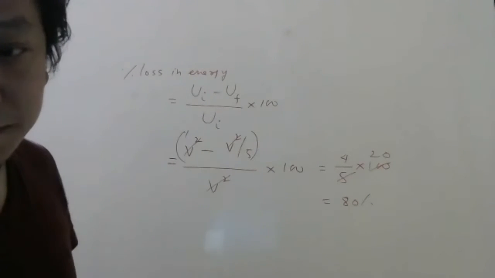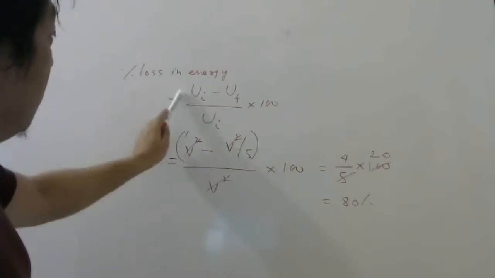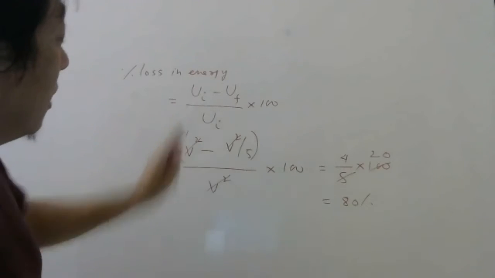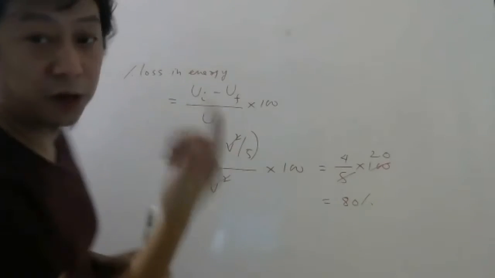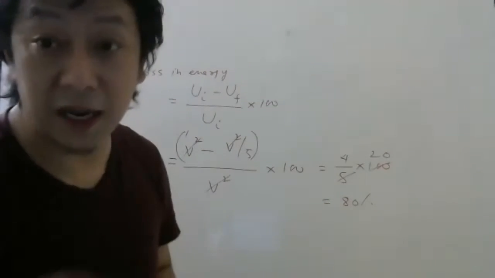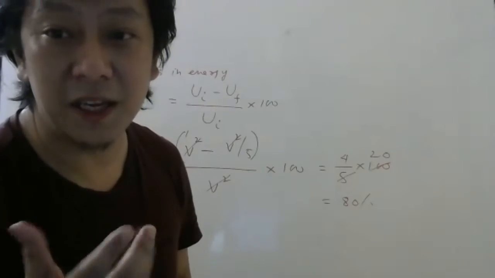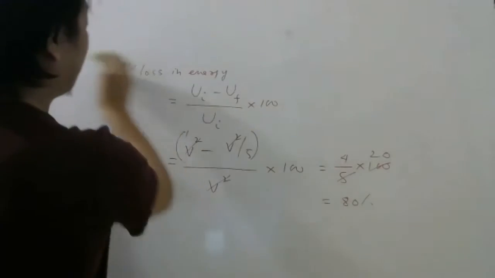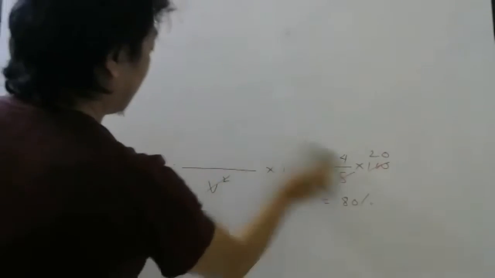Okay, over. If you write final first, no problem, you will get minus 80%. That minus sign means energy is decreasing. So for the next PTE, please expect a lot of questions from the energy concept, energy of a capacitor. Okay, next question, let us see.